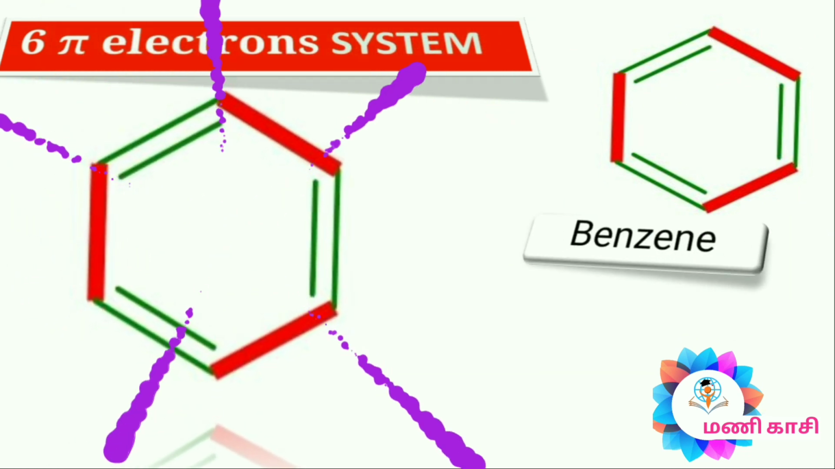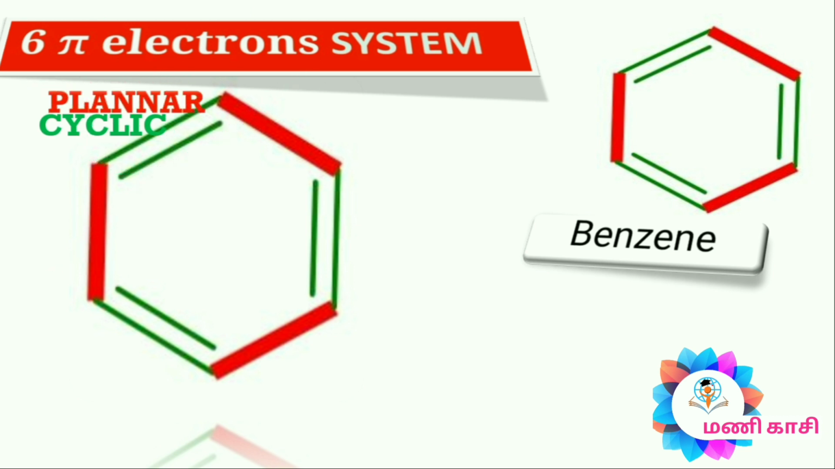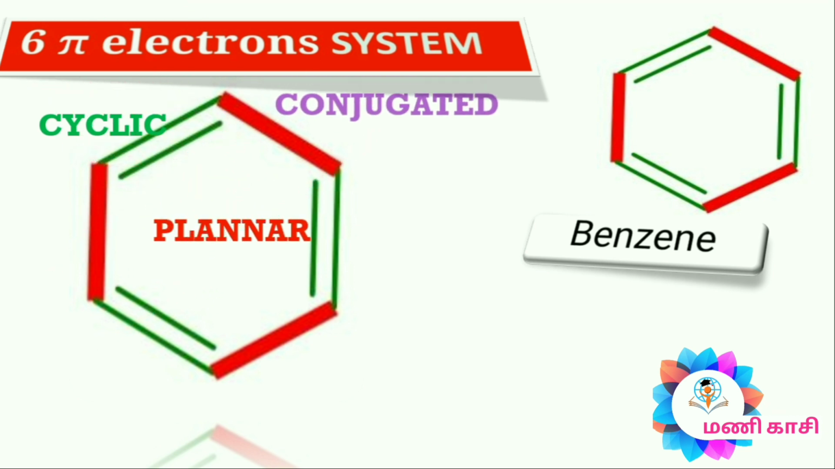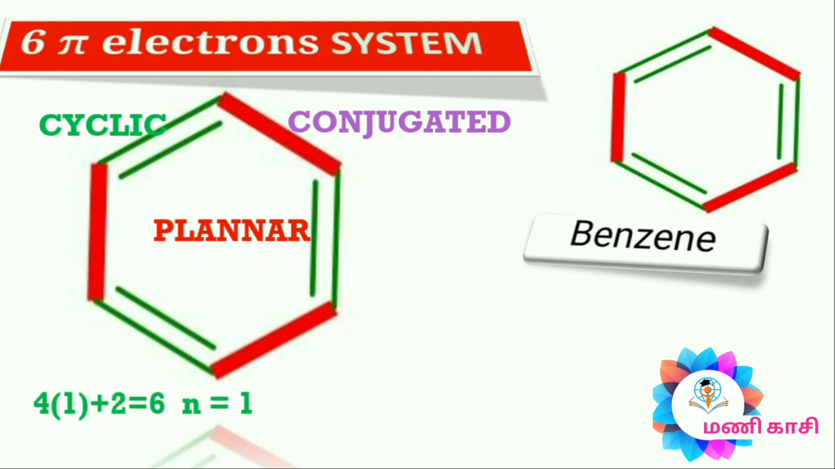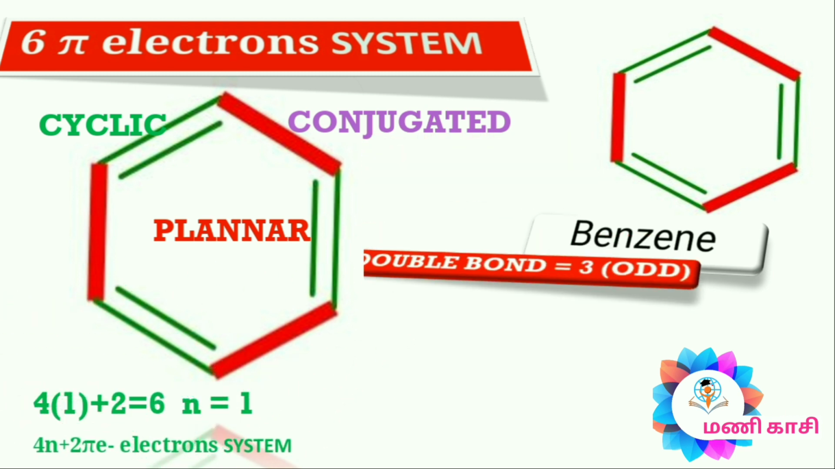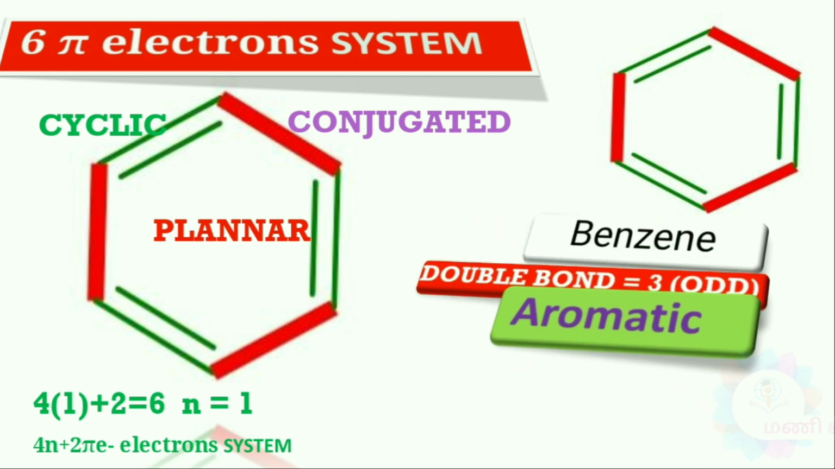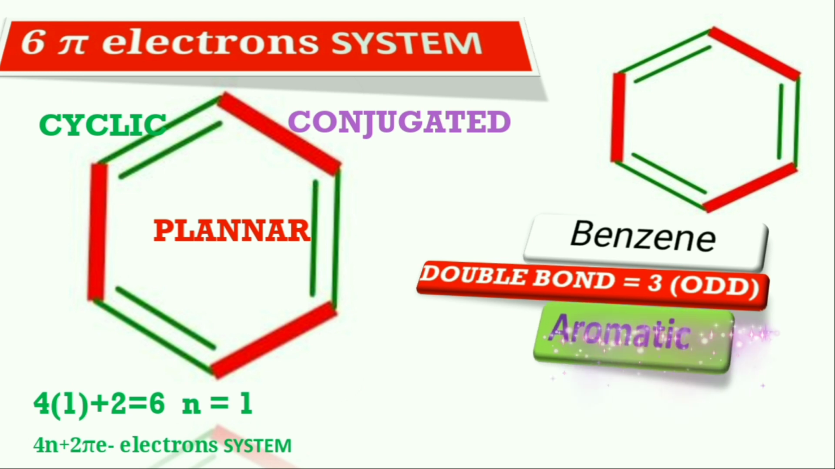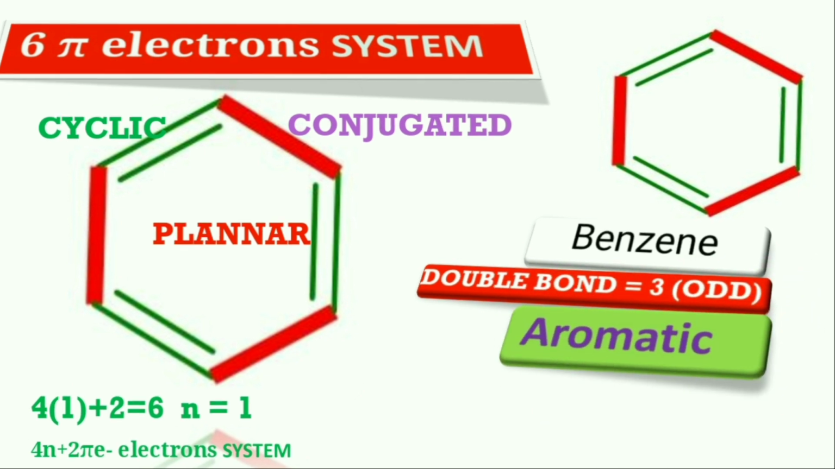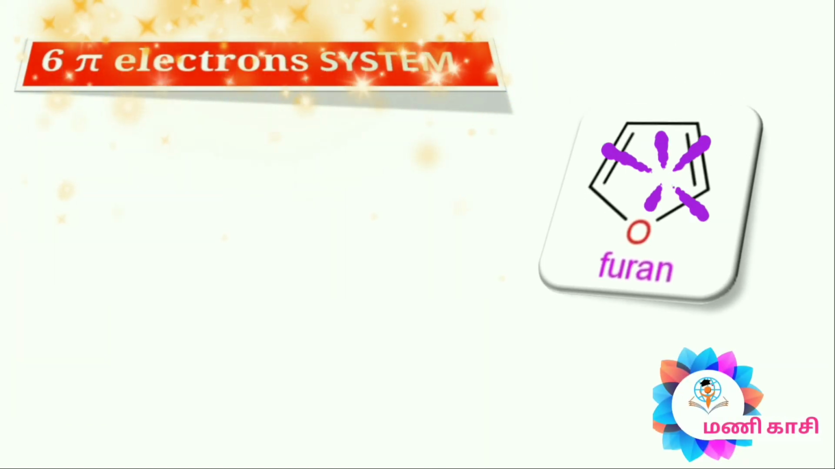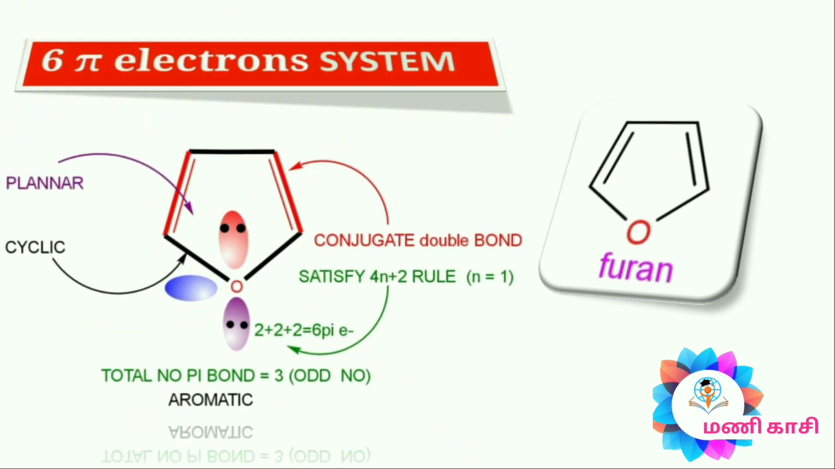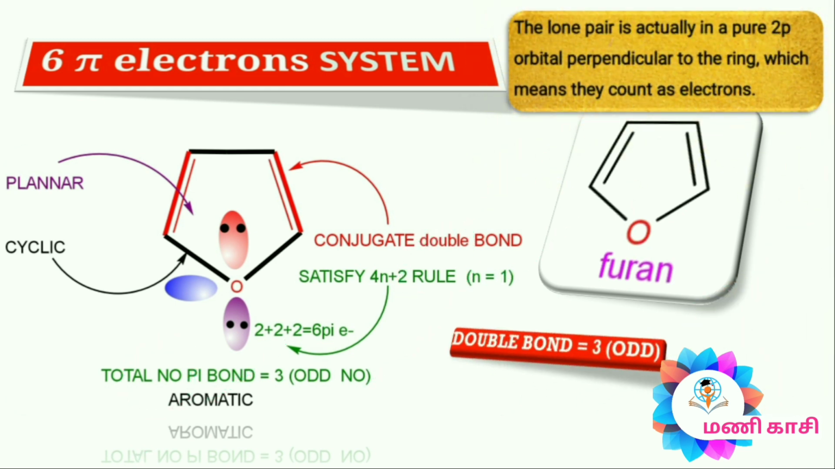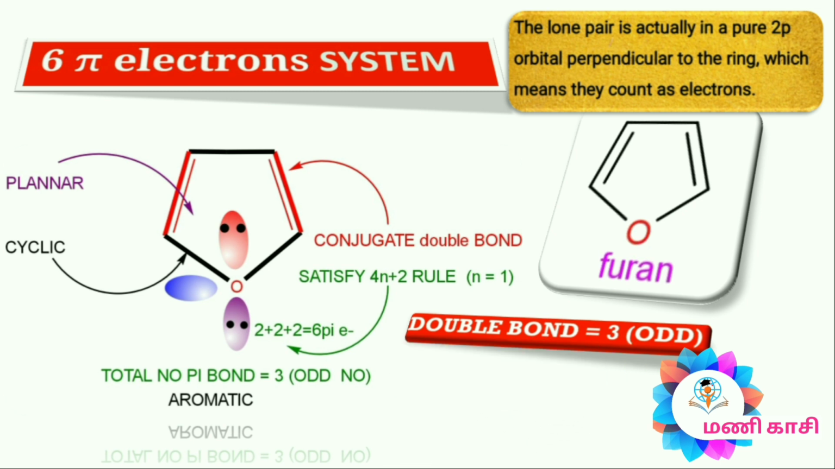In the case of benzene, it fulfills Hückel's rule. It is cyclic, planar, has conjugated pi bonds, and follows the 4n plus 2 pi electron system. The total number of pi bonds is odd. So it is aromatic. In the case of furan, it satisfies Hückel's rule. It is cyclic, planar, has conjugated double bonds, satisfies the 4n plus 2 rule, and the total number of pi bonds is 3. So it is an aromatic compound.